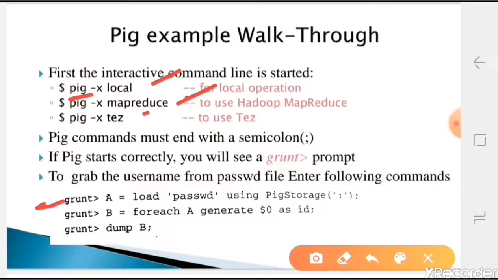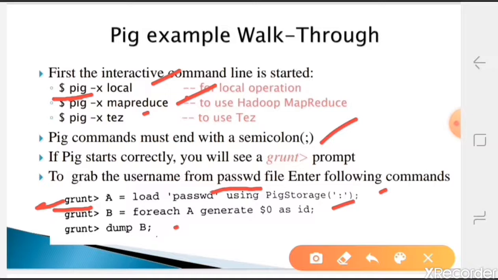Here you will run all the scripting statements. Each statement has to end with a semicolon. Whenever your pig command executes properly, at that time you will get this grunt prompt. Here we have written three statements. We have one file called passwd, that is the password file, and from that we are trying to identify the users and display those user names.